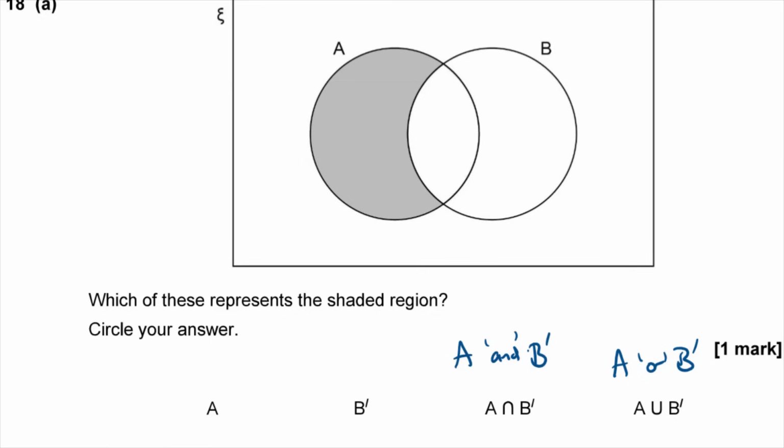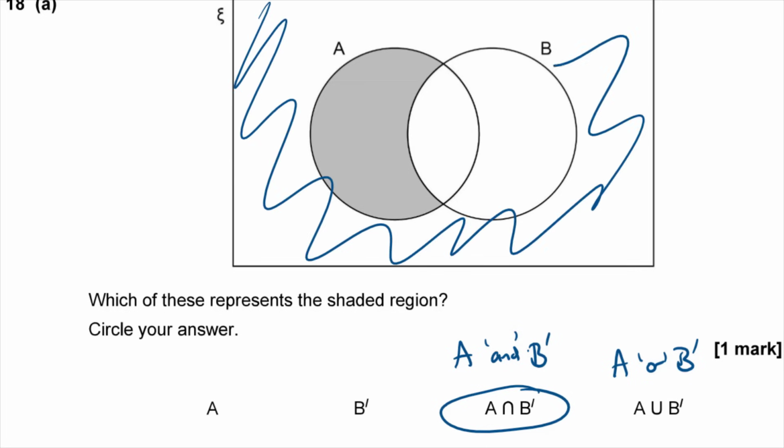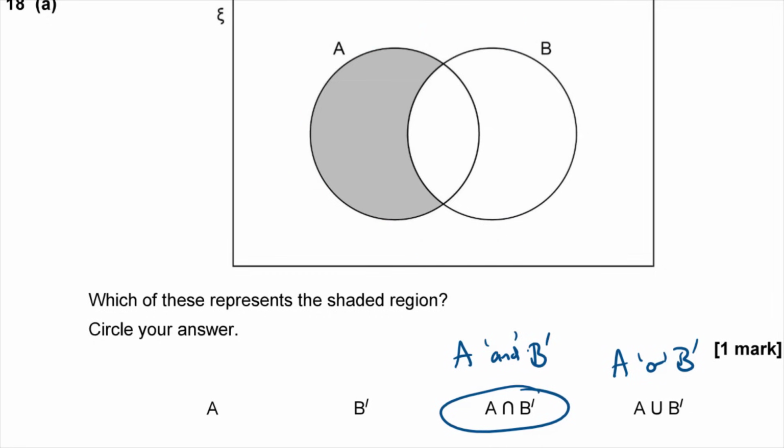Well, I think it is this one. It's in A and it's not in B. Because if it was in A or not in B, it would also be this area around the edge here. That would be A or not in B. So not that one. It's A and not in B.